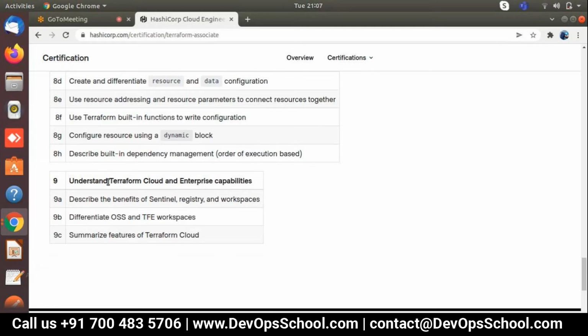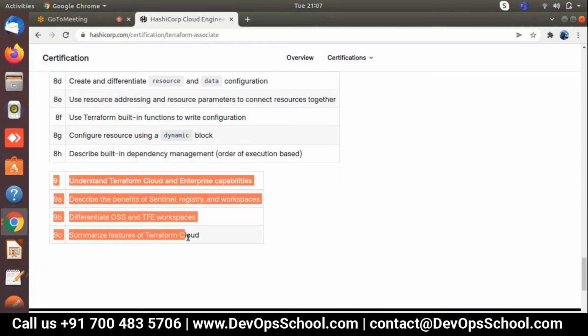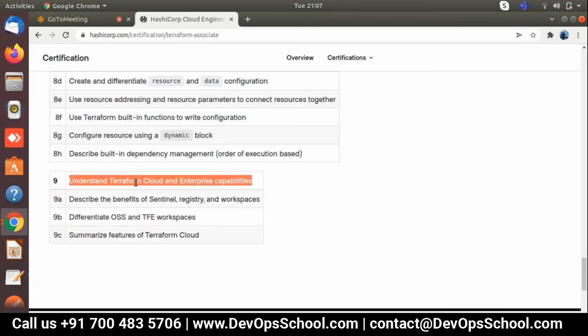And the last one is understanding Terraform Cloud and Enterprise capabilities. No one will explain this to you, so just ignore this one. This is not a perfect topic. Terraform Cloud is HashiCorp's Terraform Cloud. No one is using it, I guarantee you. It is the paid version, which I also don't have, and no one will teach you. So just ignore this specific part.